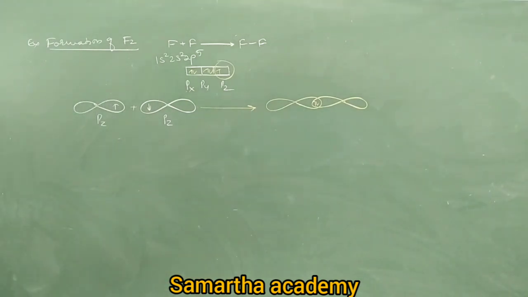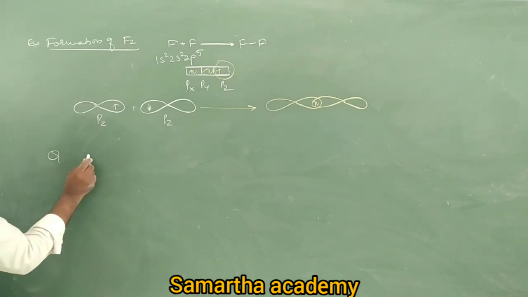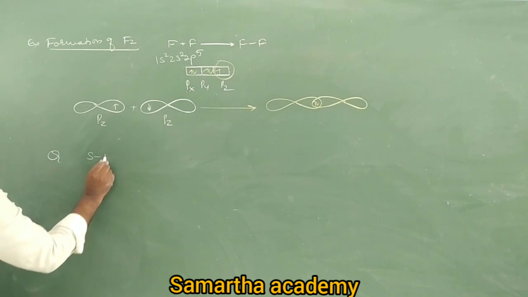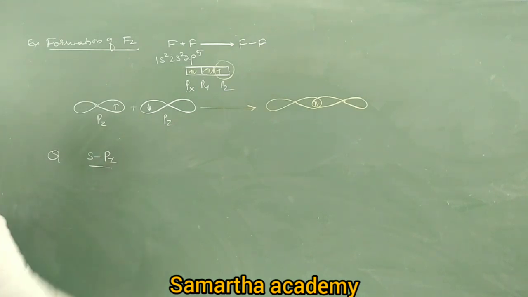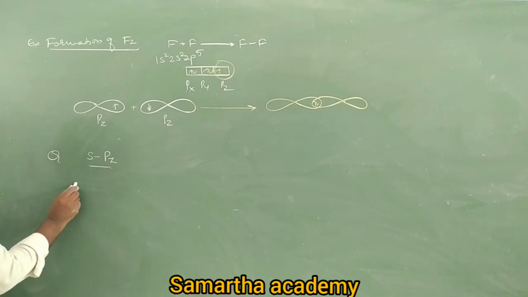One question. Which of the following molecules involves pz overlapping?